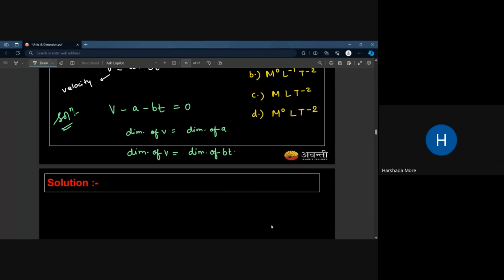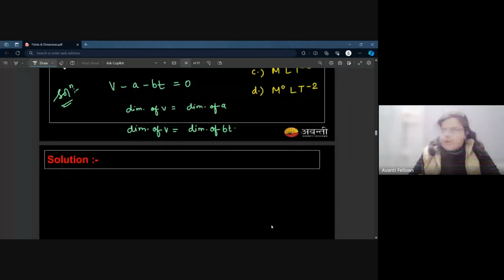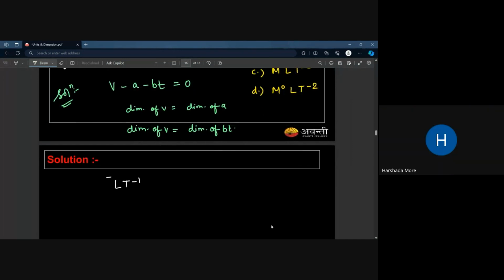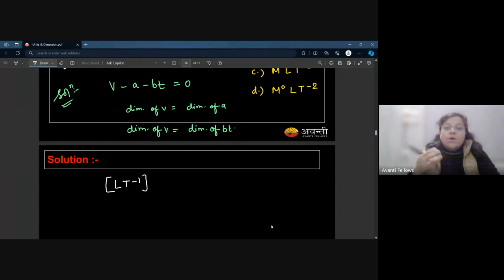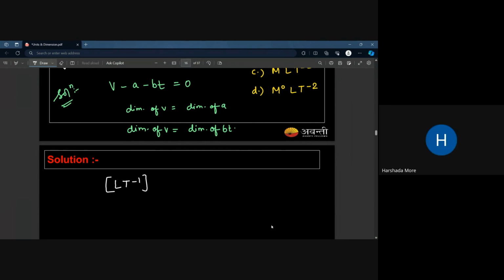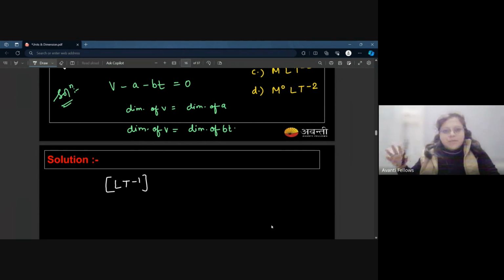So the dimension of velocity is what? LT minus 1. I know in the starting you feel like how we are going to remember all of these dimensions, but as you go on with your chapter 9 physics, you will learn them eventually. So there's no need to worry, just for the time being, just practice enough questions. So the dimension of velocity is this, and this is equal to the dimension of a.